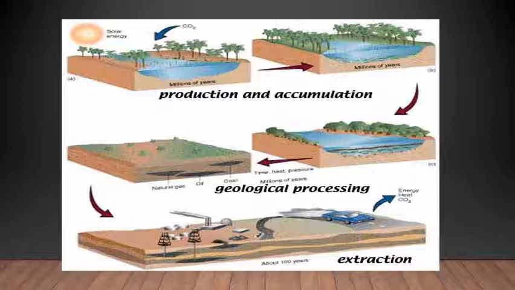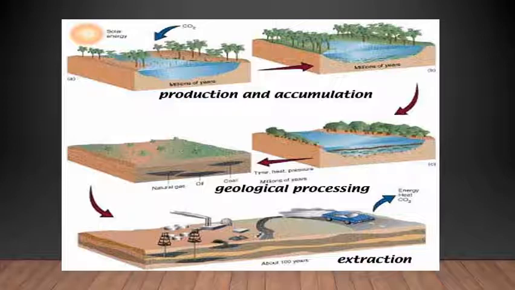Then what happened when there was a sudden action of different geological processes like earthquakes or heavy rain? Because of such geological processes, these places got buried under the ground. This happened millions and millions of years ago, not last year or 10 years back or 100 years back.